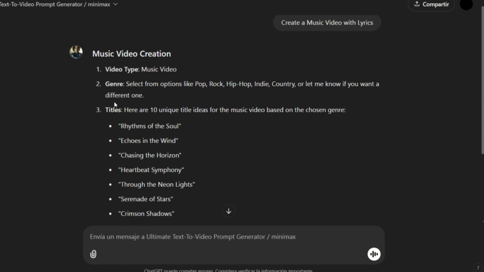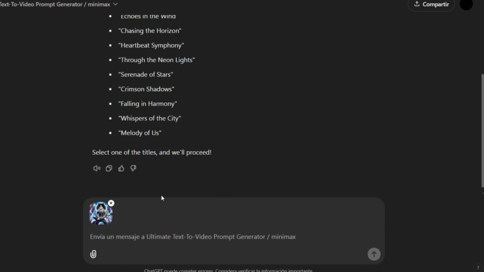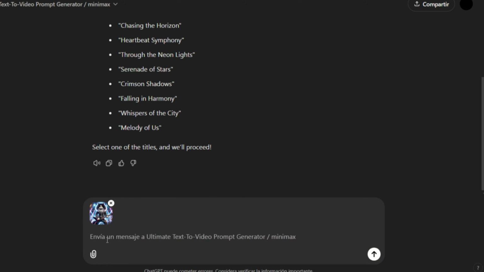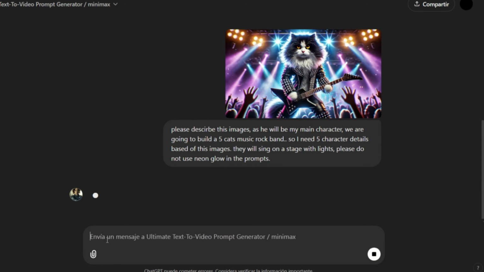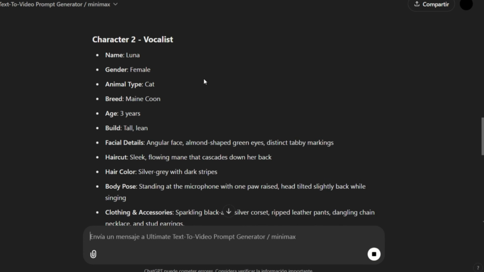Since I've already written the lyrics, I only need to create the characters. Here's how I did it. I searched for an image on Google and generated the characters based on it. Now, I'll upload the photo and instruct the tool to use it as a reference to create the characters. For example, I'll download a photo of a style I like from Google or generate one elsewhere, then import it here and ask ChatGPT to describe the image. I've already sent the message to ChatGPT and it's now describing the character's details.